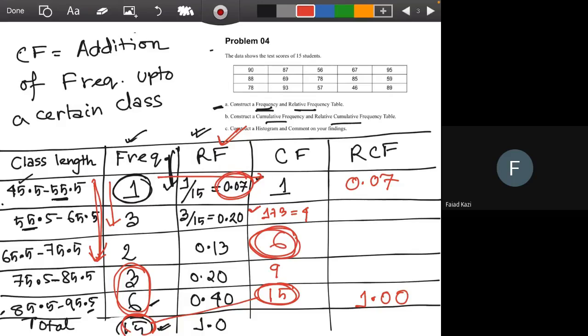If you have calculated it, just turn on your mic and speak up. Yes, ma'am, almost. What did you say? So 0.27, 0.4 and 0.6. This is the relative cumulative frequency, and these are the answers of A and B. Any question?